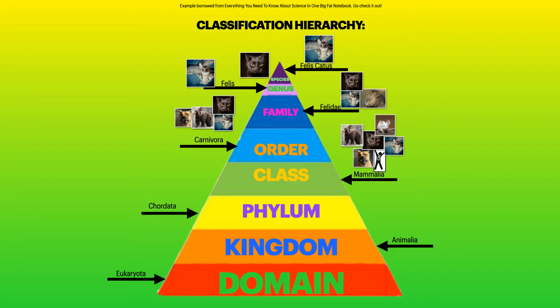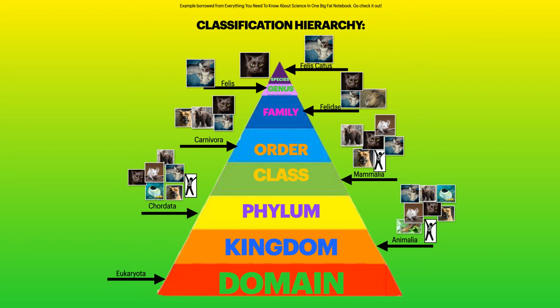In the class bar, there is a bear, a dog, a person, a domestic cat, a wild cat, and a mouse. In the phylum bar, there is a human, a wild cat, a domestic cat, a mouse, a bear, and a fish. In the kingdom bar, there is a bear, a mouse, a wild cat, a domestic cat, a fish, a dog, a slug, and a human.